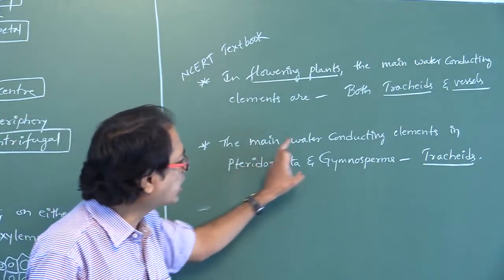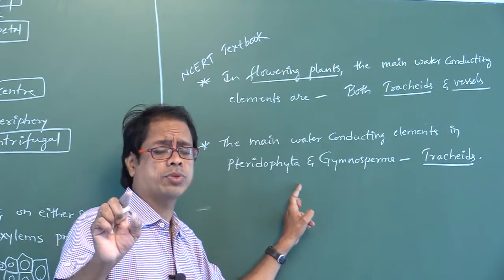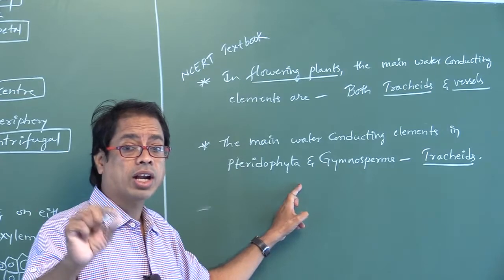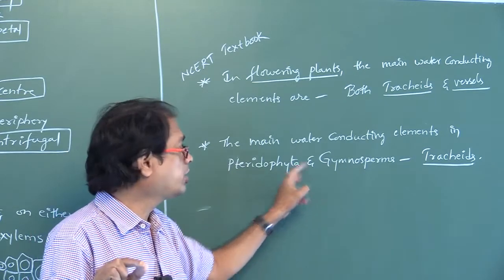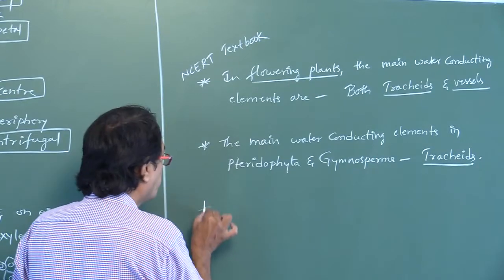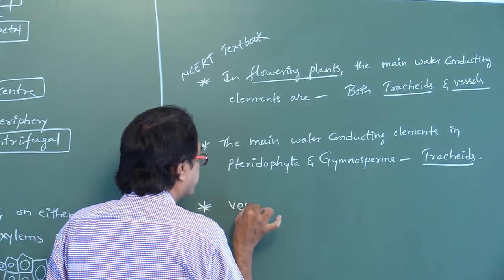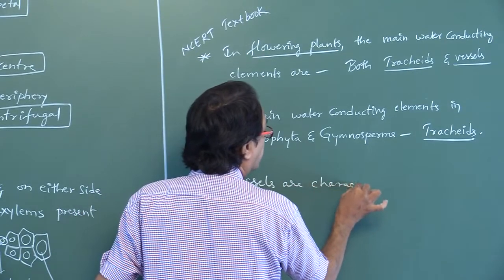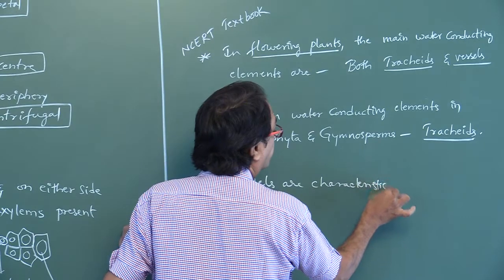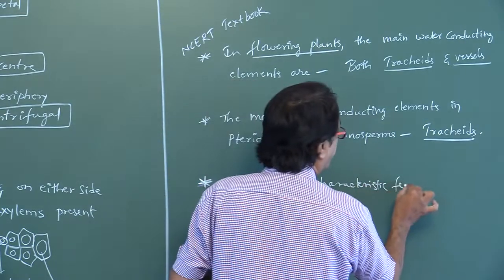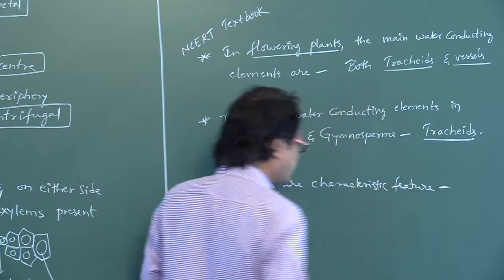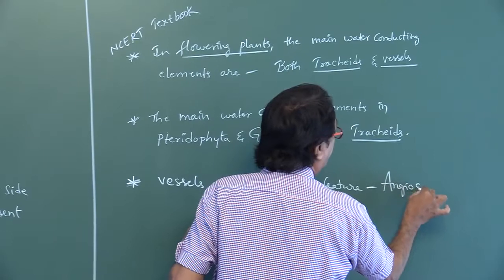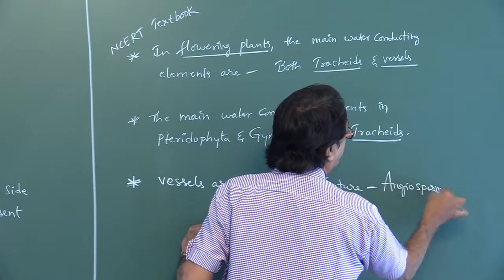Right. The main water conducting elements in Pteridophyta and gymnosperms are tracheids. And one more important point: vessels are a characteristic feature of angiosperms.